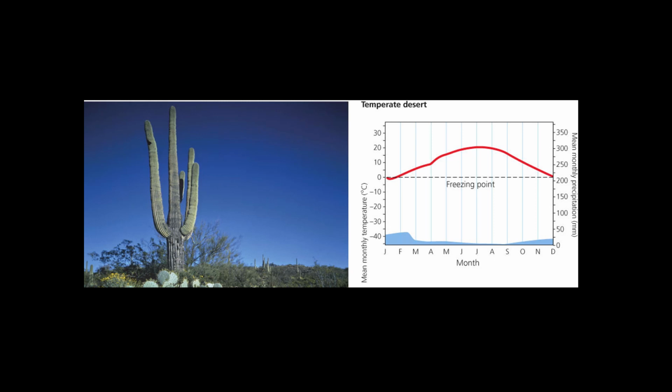So, besides the temperature being a bit more seasonal, temperate deserts also have a bit more rainfall than tropical deserts. It's definitely concentrated into the winter months, and that plays a big role in determining what types of plants and animals can survive there, as they must be able to survive 9 or 10 months with little to no rainfall.